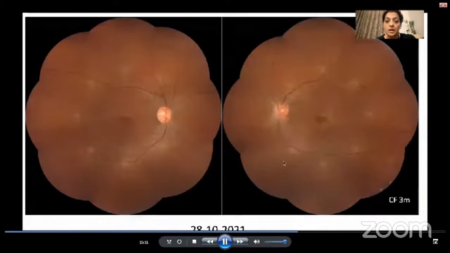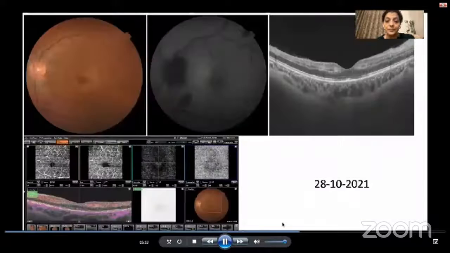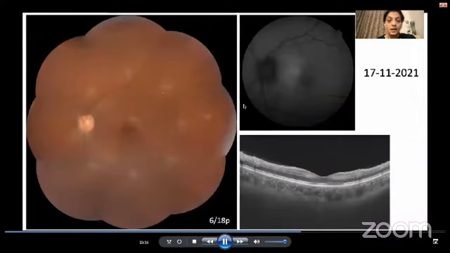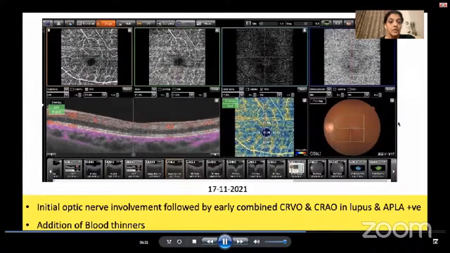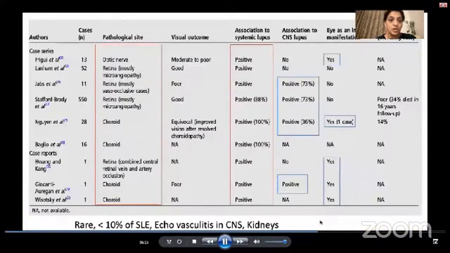This was her eye 2 weeks later. And this is the eye a month later, showing resolution of the disc edema and improvement in the vision. So here is a patient with lupus with optic neuritis initially, followed by early combined CRVO, CRAO-like presentation and APLA positivity, which required blood thinners in addition to immunomodulation.